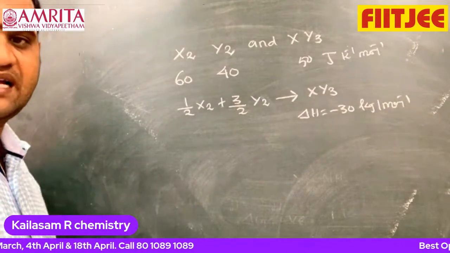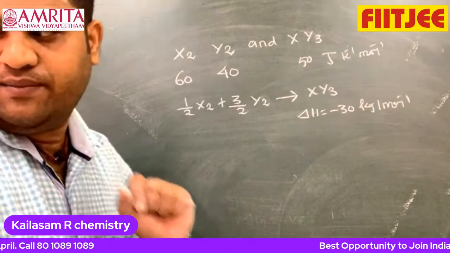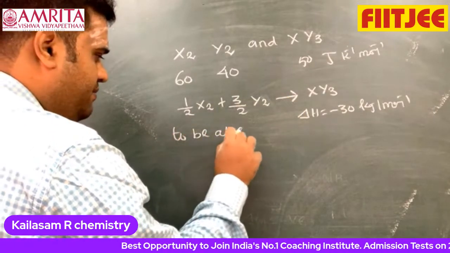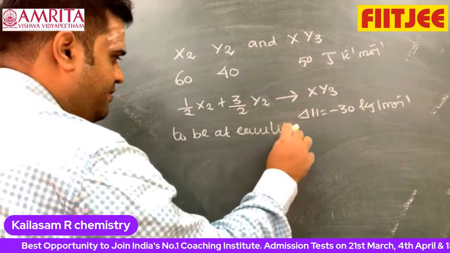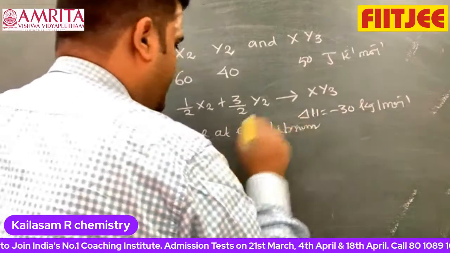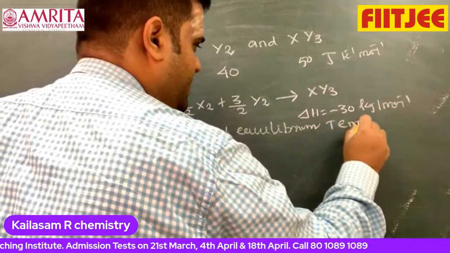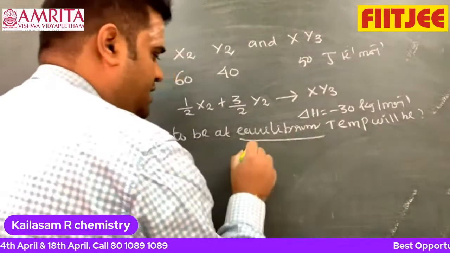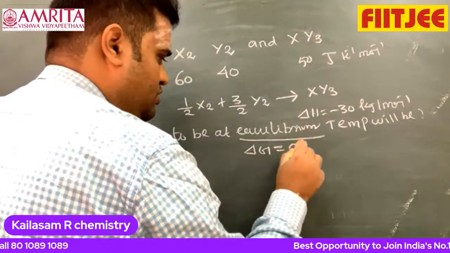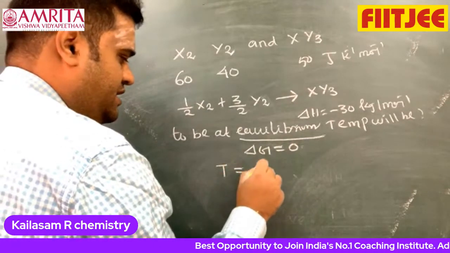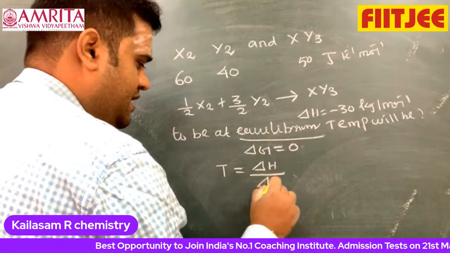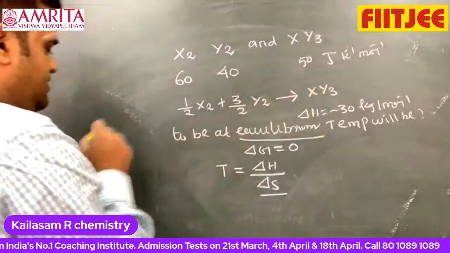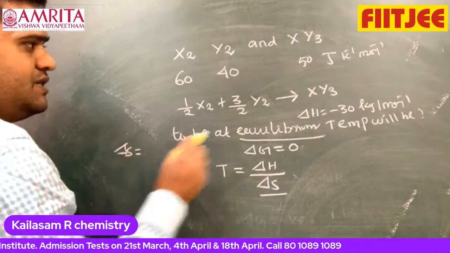For the reaction to be at equilibrium, the temperature will be? We know equilibrium means delta G is equal to 0. Therefore T is equal to delta H by delta S. I want to find delta S. How to find it? Delta S is equal to